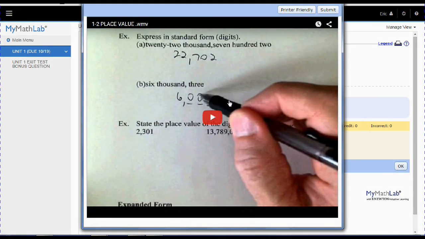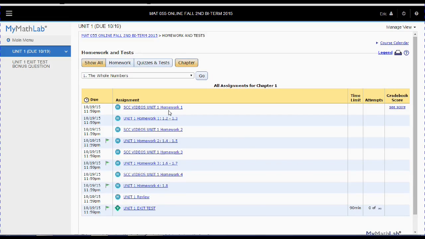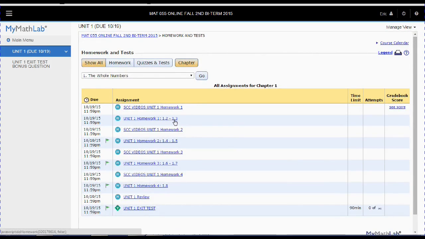Keep that in mind. There will not be a grade for the videos, but the videos do correspond, notice 1.1, 1.2, 1.3, with the corresponding homework assignments 1.1, 1.2, 1.3, just like a regular class would. So think of it as being a regular class, because it actually is. And then for the next homework assignment, you'll see videos for that one, and so on.